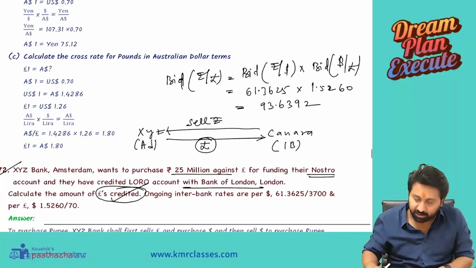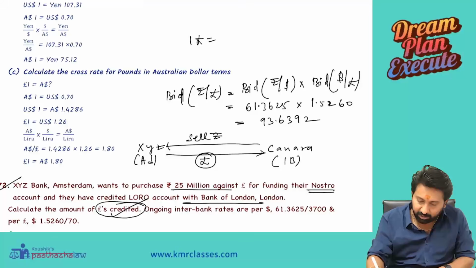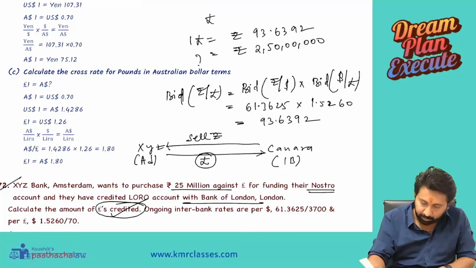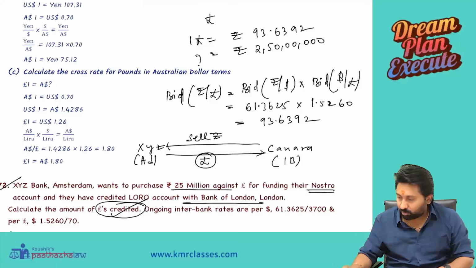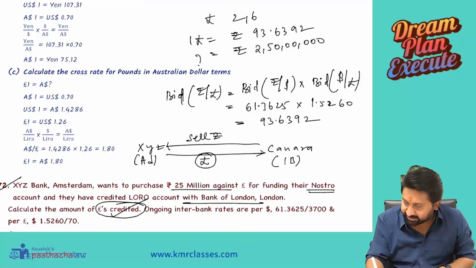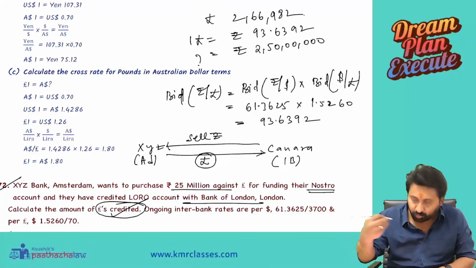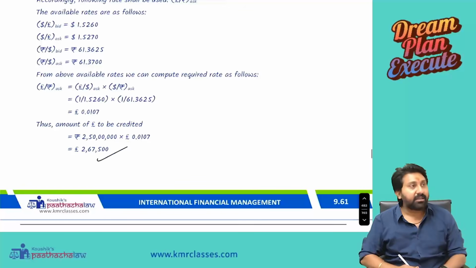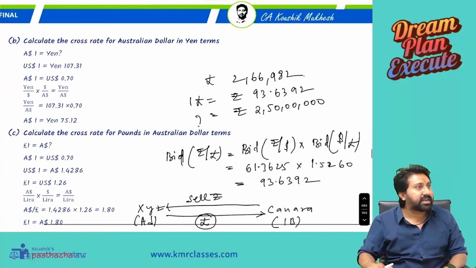93.6392 means that for every pound, we need to pay 93.6392 rupees. How many rupees do you want? 2 crore 50 lakh. How many pounds will be created? 2 crore 50 lakhs divided by 93.6392 gives 266,982. Yes, sir, you got 266,982.